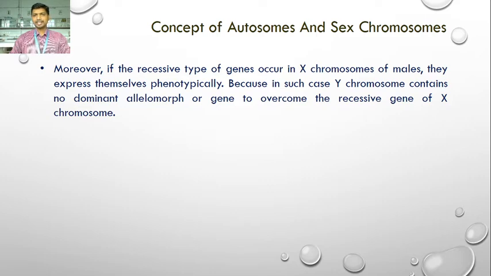The hemizygous condition is seen in male individuals, which contain 1 X chromosome and 1 Y chromosome. So the Y chromosome contains no dominant gene to overcome the recessive gene of the X chromosome, and the recessive gene in the X chromosome of a male gets expressed phenotypically.